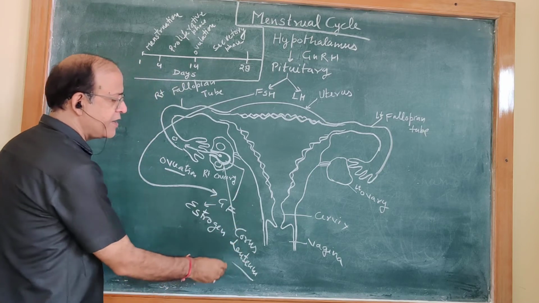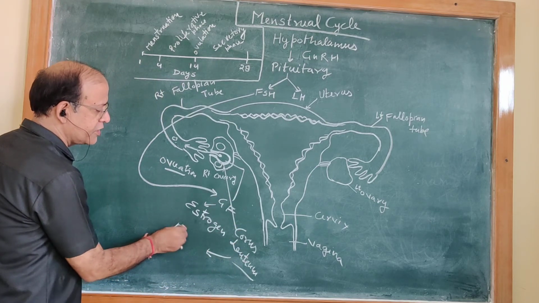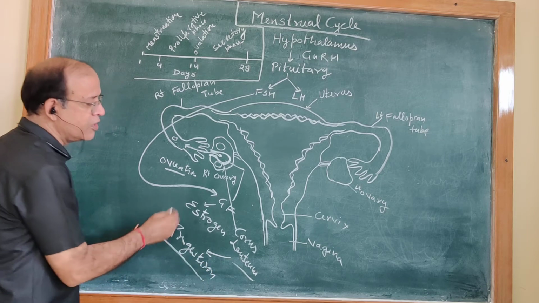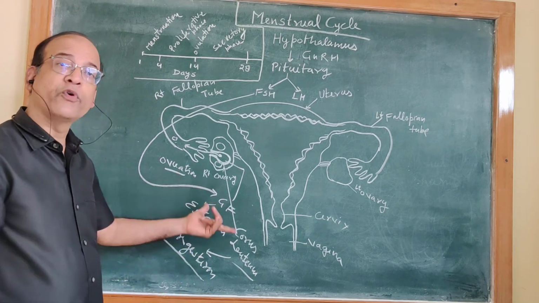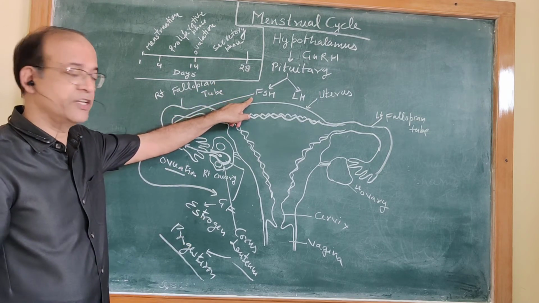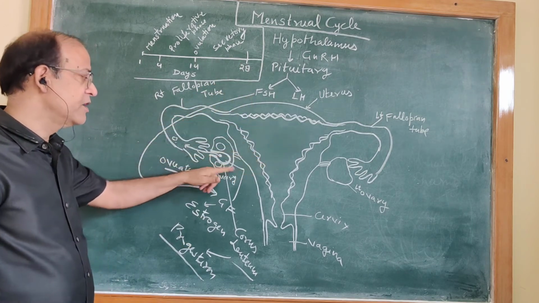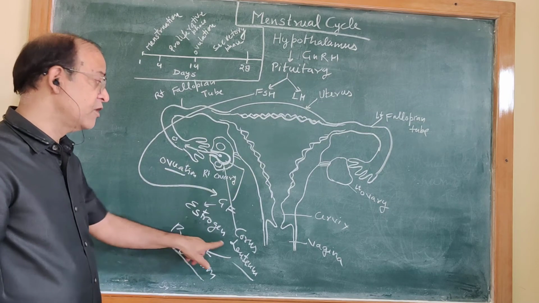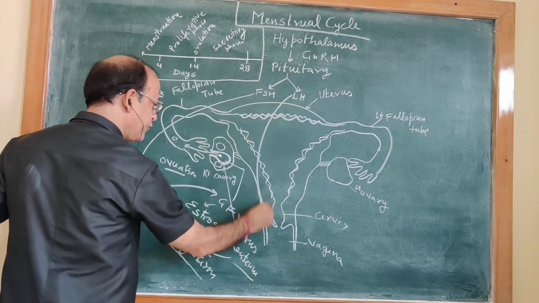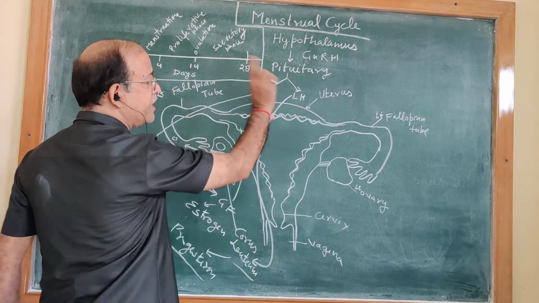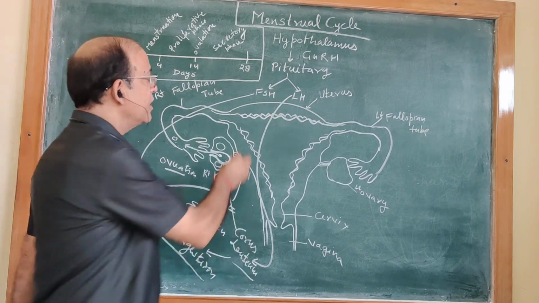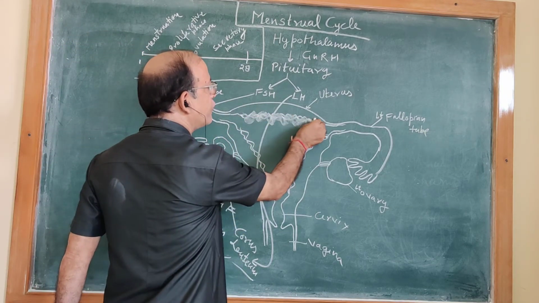Corpus luteum, and it starts the secretion of progesterone, another hormone. So remember, before ovulation, estrogen is secreted under the guidance of FSH. After ovulation, there is secretion of progesterone from corpus luteum under the control of luteinizing hormone, LH. So this progesterone also increases the thickness of uterus.